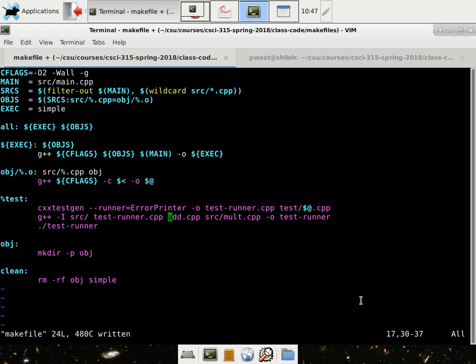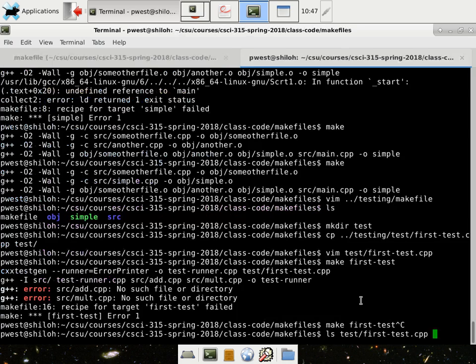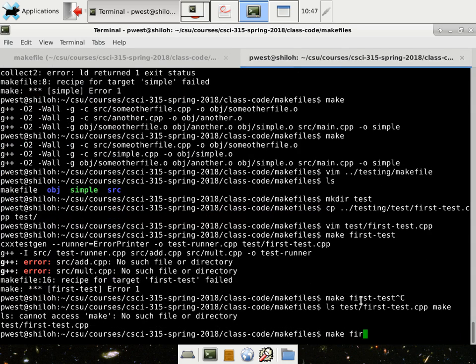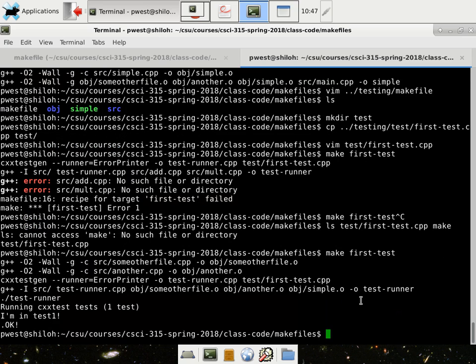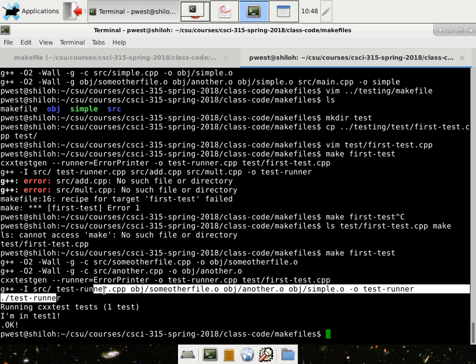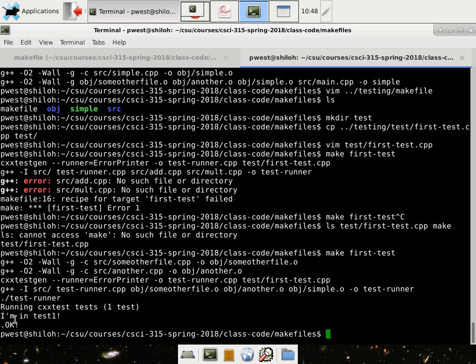Now we need to make the rest of this correct, so let's include our OBJs, which of course our test will need to depend on, and then we'll run it afterwards. So after we generate the CPP, compile the CPP with all of our object files into a test runner, and then run it afterwards. Make first-test, and there we go. It compiled all the object files, made sure they're compiled correctly, ran the CSS test gen, put them all together, and then ran it, and here it is where it says I'm in test 1, and then we're done. Okay?